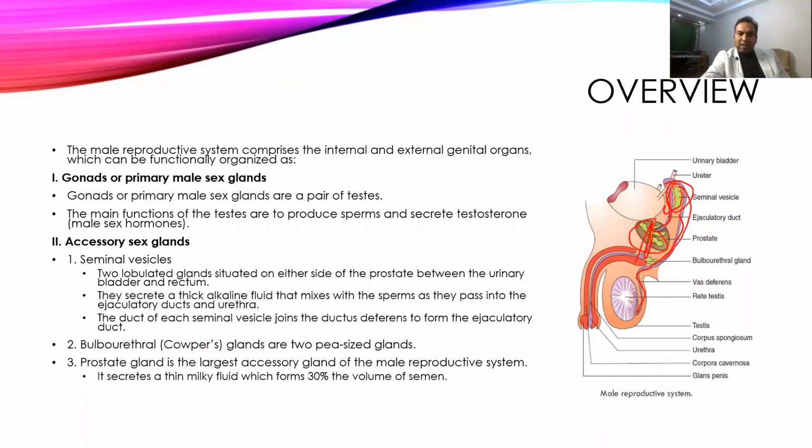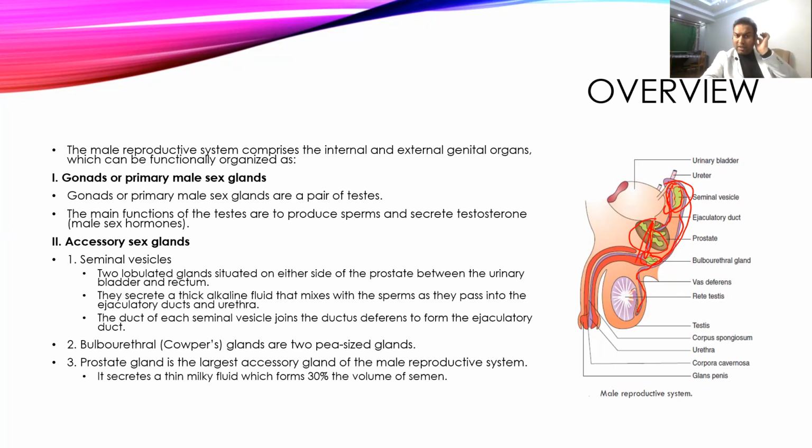Another gland is the bulbourethral gland, also called the Cowper's gland. It is a pea-shaped gland present just after the prostate and at the base of the urethra, and it also secretes a mucoid secretion, which is added to the semen.